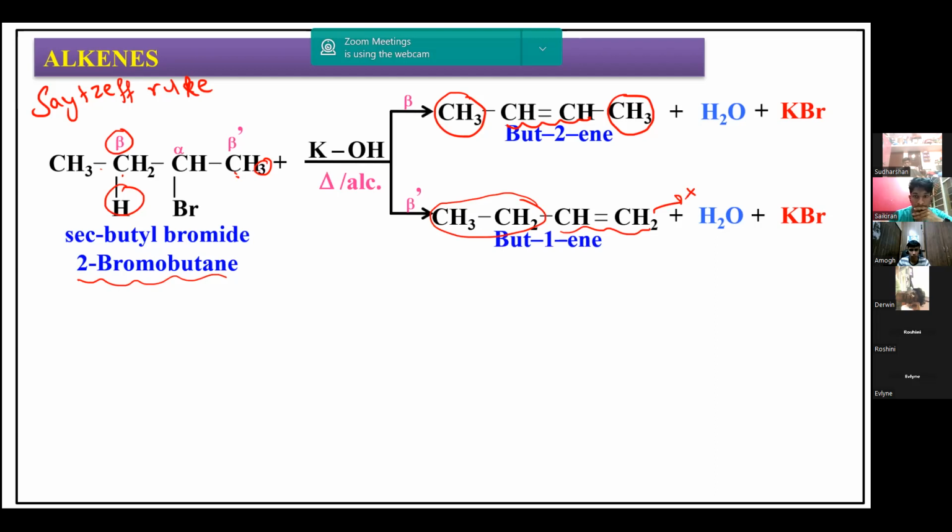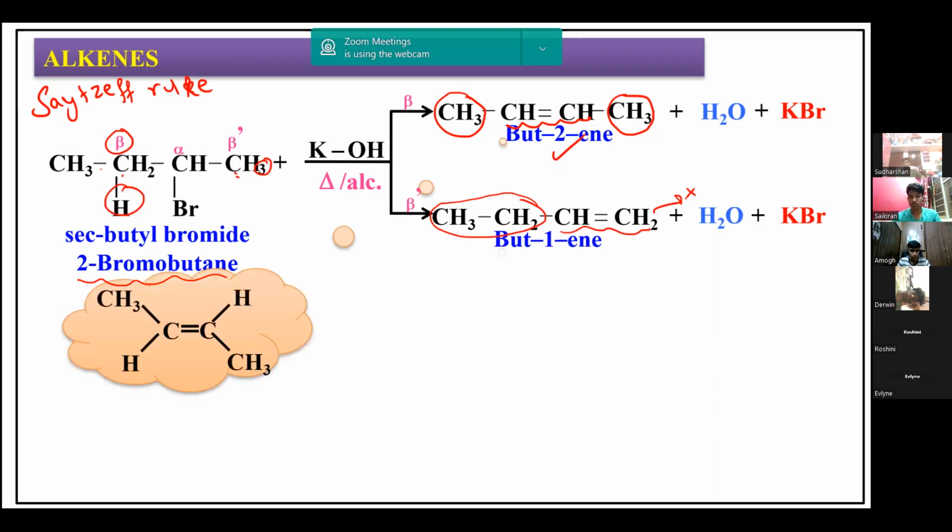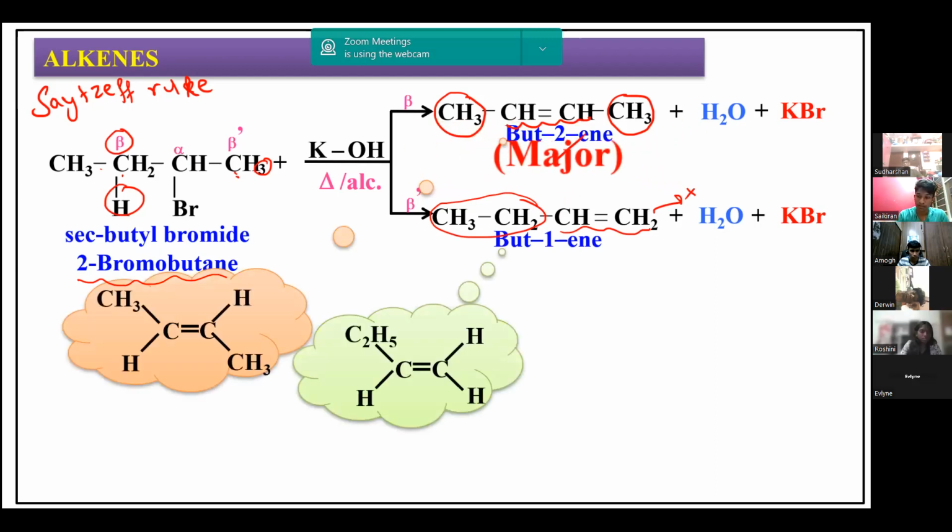So where do we have more alkyl groups? Here. Therefore, this is the major product, and this is the minor product. Wherever you find more number of alkyl groups, that is the major product. This is called the Saytzeff rule.